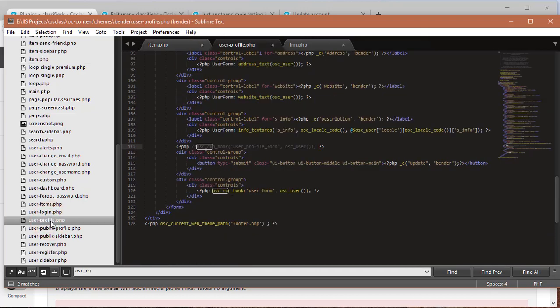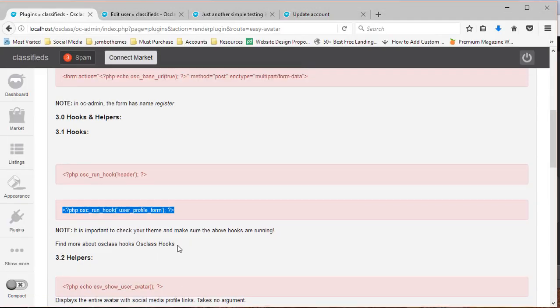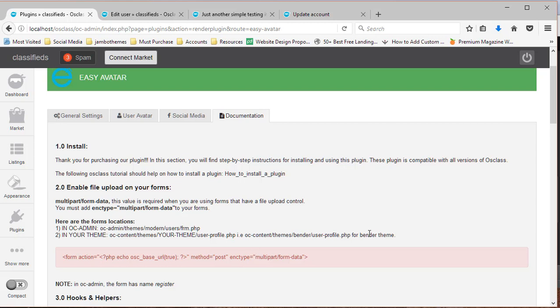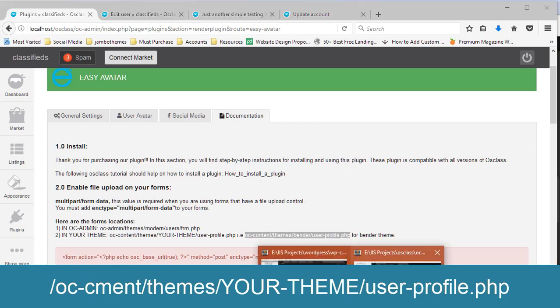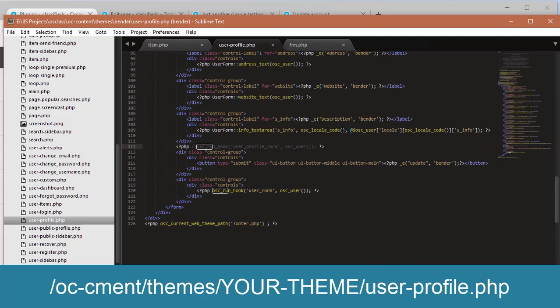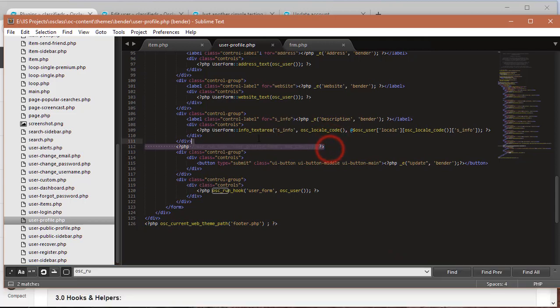It is the user profile file. This is the location for that file. Here it is, and you need to add that hook right within your form, just above the update button. So I'm just going to copy it there and click save.